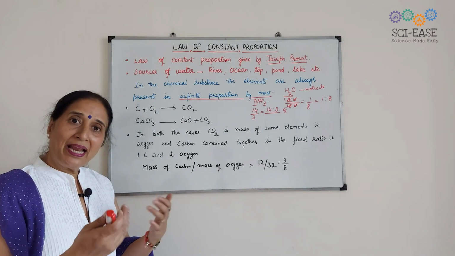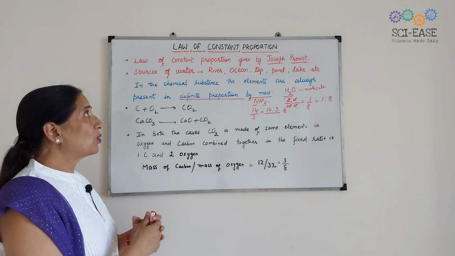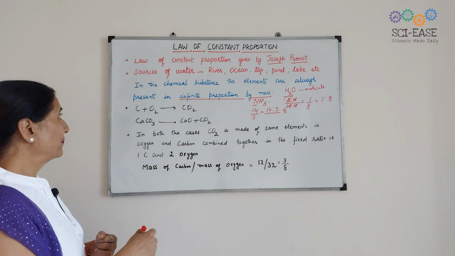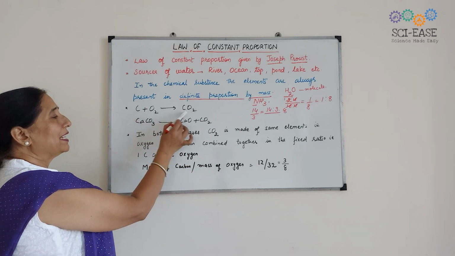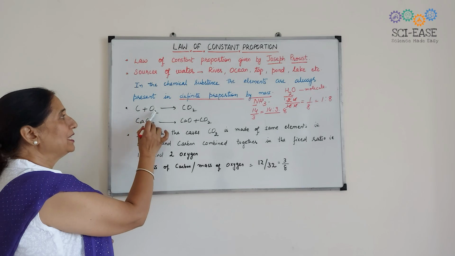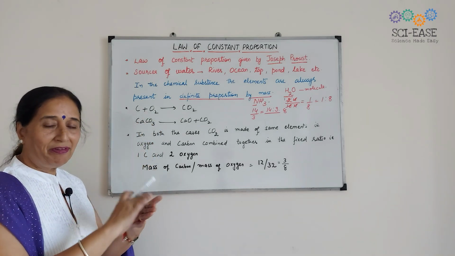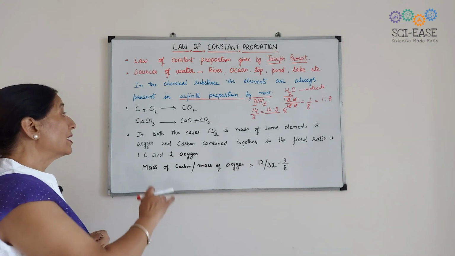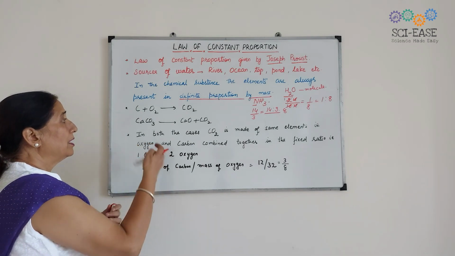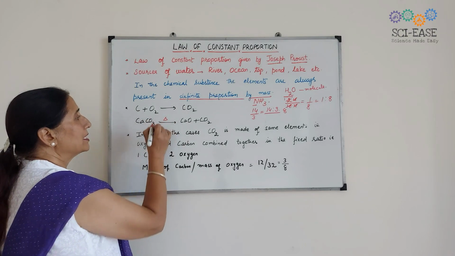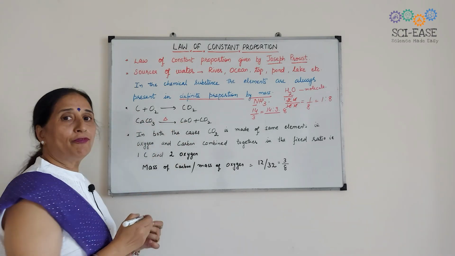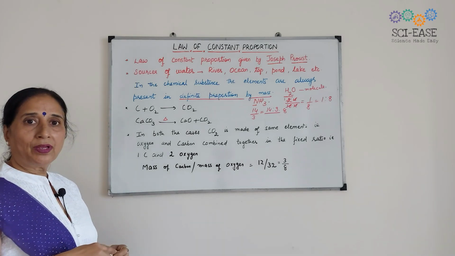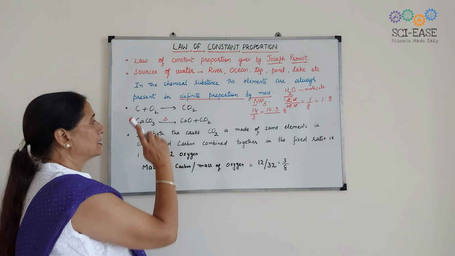nitrogen and hydrogen are always present in the ratio of 14:3 by mass. You can elaborate this law of constant proportion by taking another example. Carbon dioxide can be formed from carbon and oxygen. When they react, they result in the formation of carbon dioxide. Carbon dioxide is also formed when calcium carbonate is decomposed. This will result in the formation of calcium oxide plus carbon dioxide, that is CaO plus CO2.